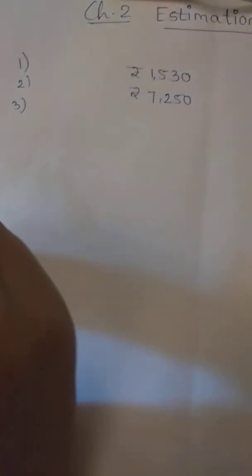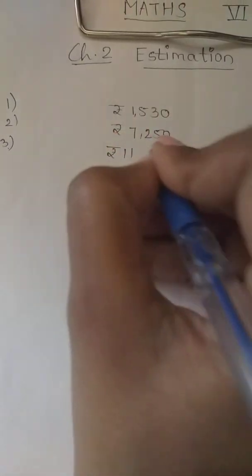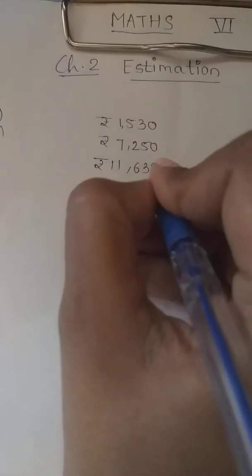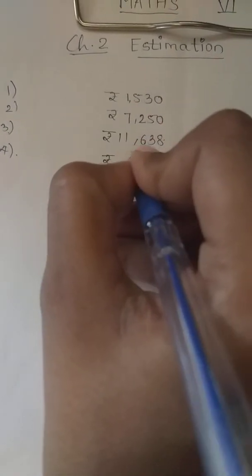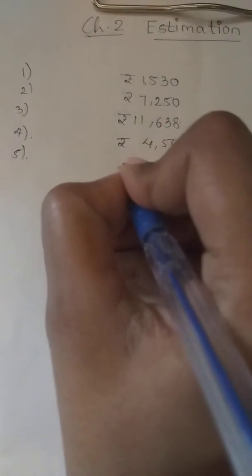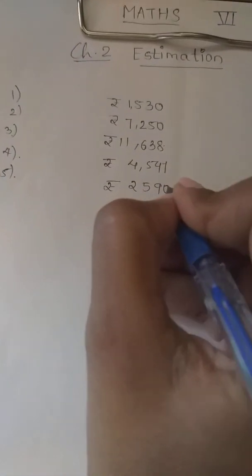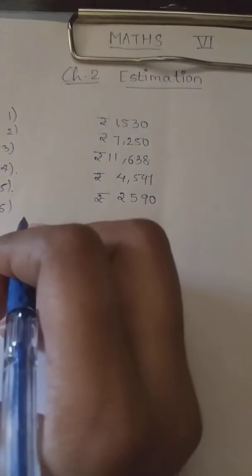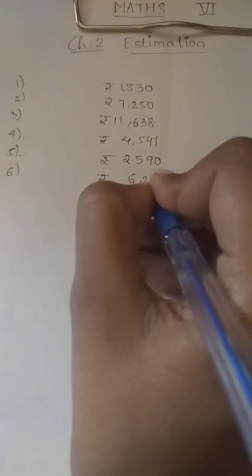Similarly, more expenses are also there, like expenditure on dress of the participants. So I am spending rupees 11,638. And then expenditure on transport, many things have to be transported, so expenditure on transport is 4,547. Then expenditure on refreshments, rupees 2,590. And then some miscellaneous expenses for rupees 6,250.